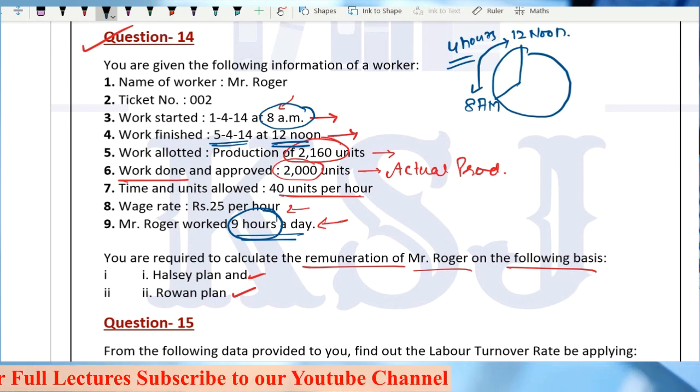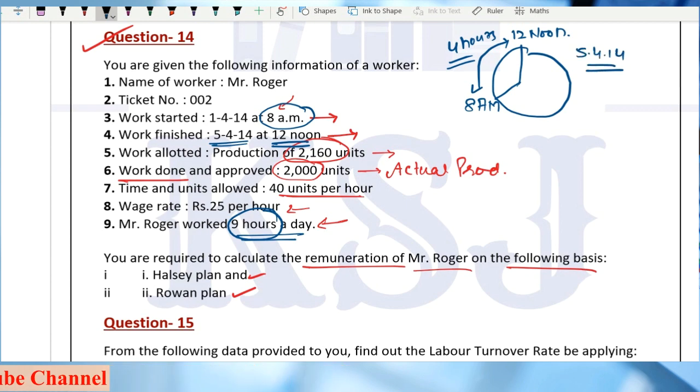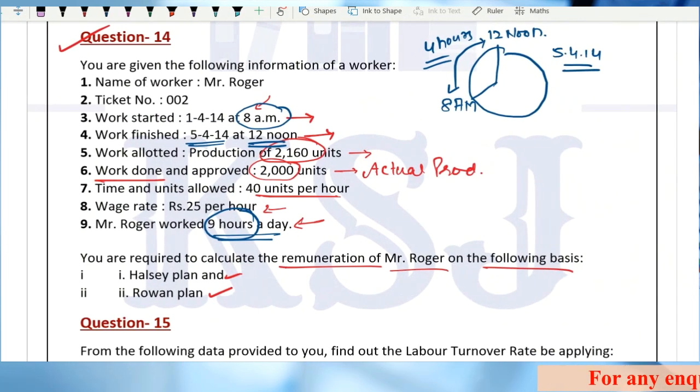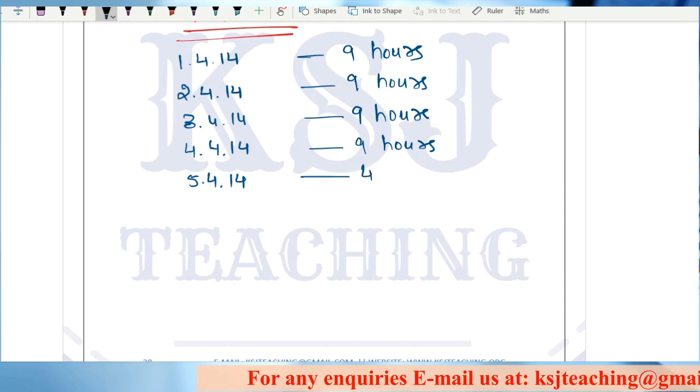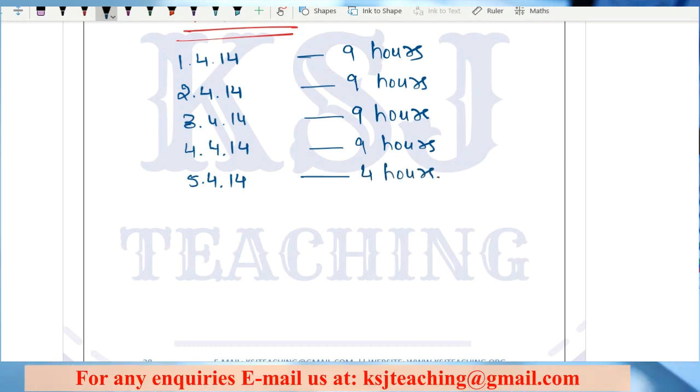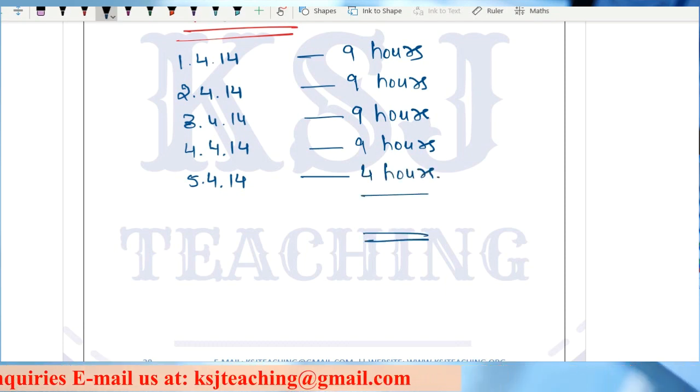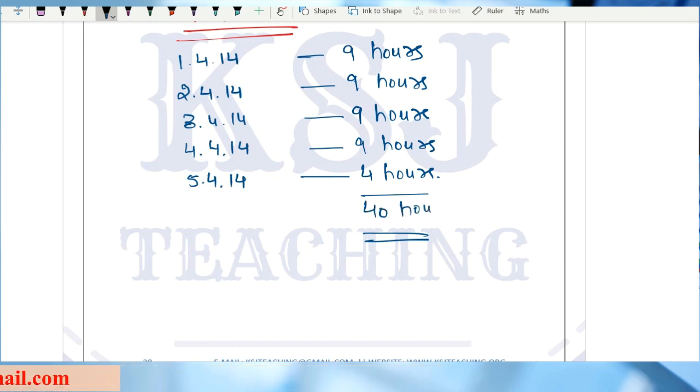So I'll write here 4 hours. The total time taken is 40 hours, for 2000 units.